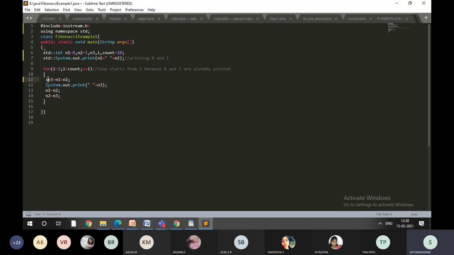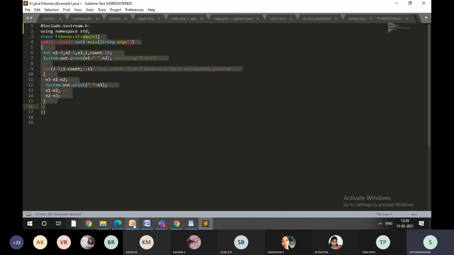So to avoid this, I'm using the global declaration of the namespace. C++ will allow the global declaration of namespace. How to do that? I'm using namespace std. That means this std is applicable to all these instructions.